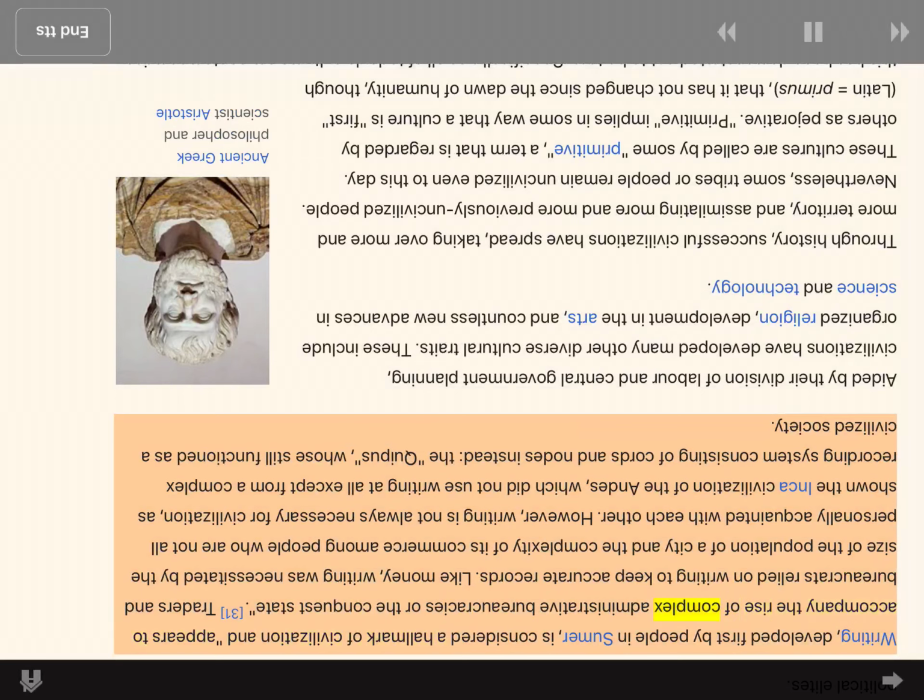Writing, developed first by people in Sumer, is considered a hallmark of civilization and appears to accompany the rise of complex administrative bureaucracies or the conquest state. Traders and bureaucrats relied on writing to keep accurate records. Like money, writing was necessitated by the size of the population of a city and the complexity of its commerce among people who are not all personally acquainted with each other.